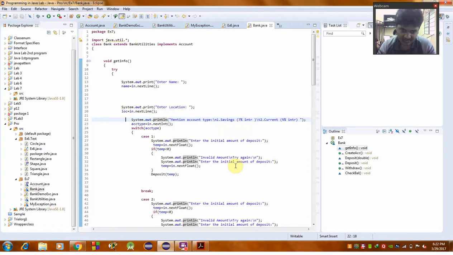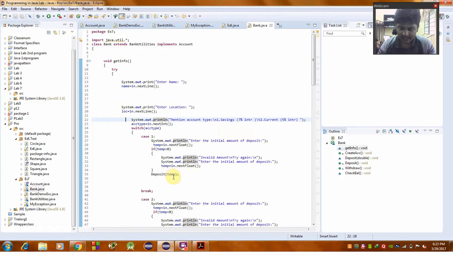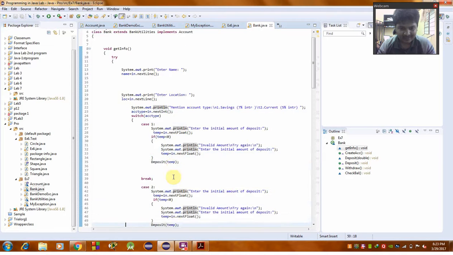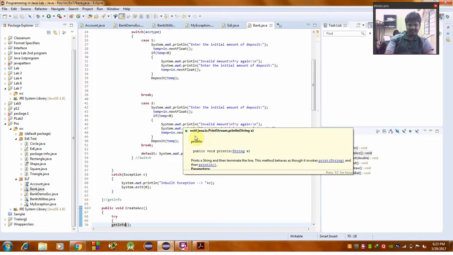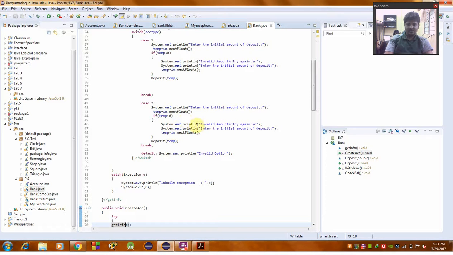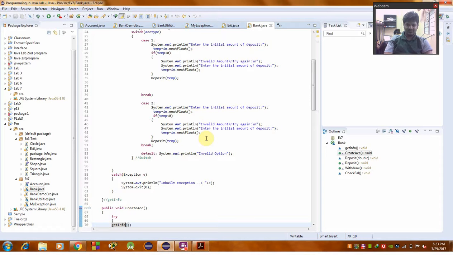It goes to the starting point and asks to enter the initial amount of deposit. All this I have given using a switch case statement. Same thing, enter the initial amount of deposit, and using an if condition, if temp is less than 0, System.out.println an invalid amount, try again, and it should return the deposit.